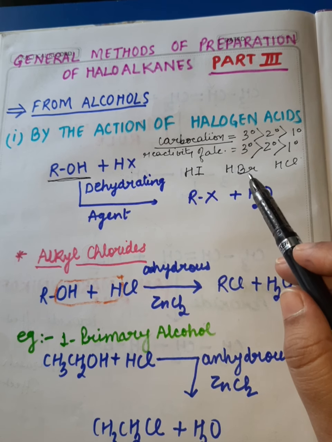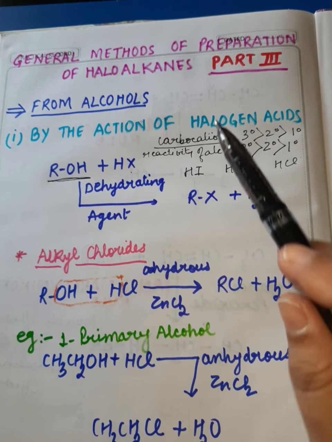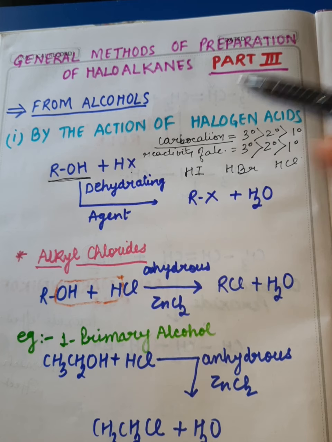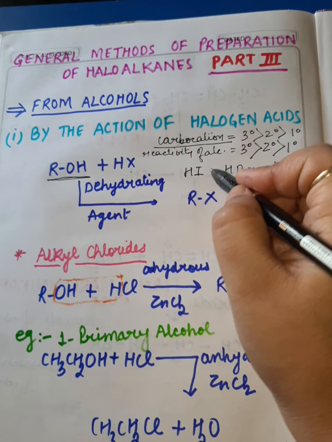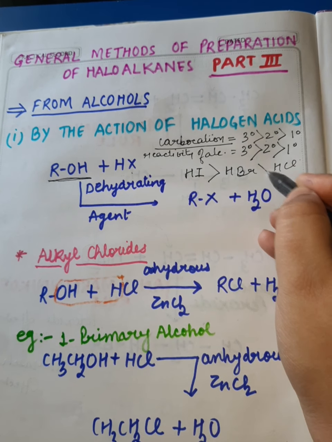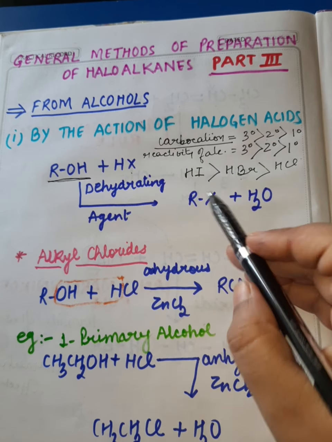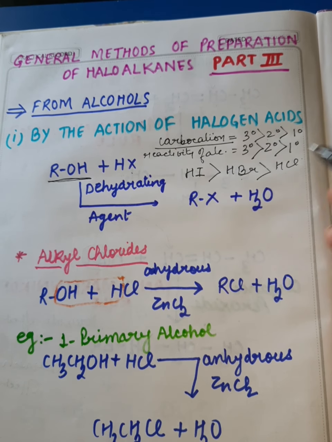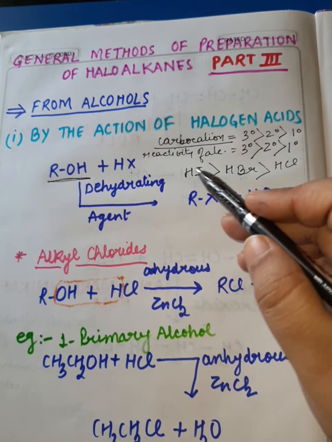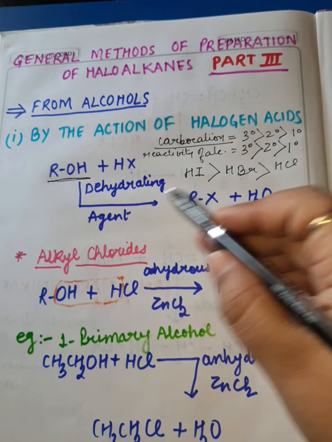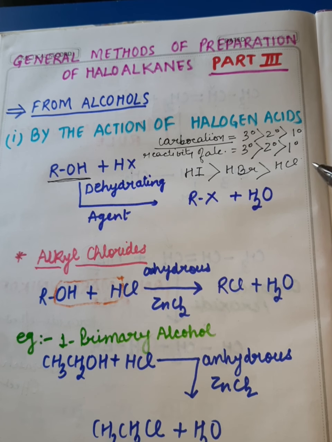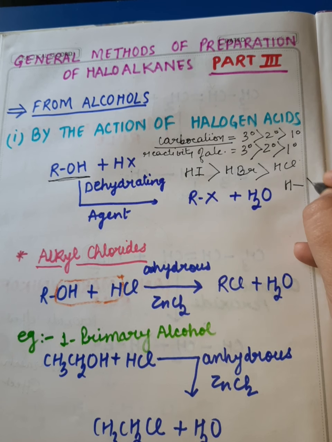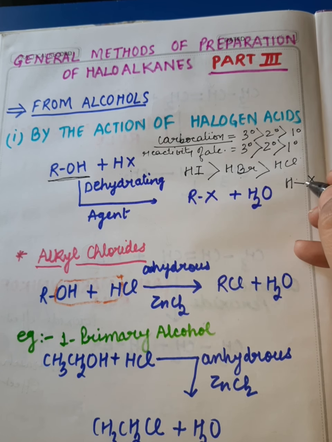But which acid undergoes reaction quickly? It follows the order, my dear students, as HI, HBr and HCl. Now the question comes, why HI? HI is the most reactive halogen acid for this particular reaction. The answer lies in the HX bond dissociation energy.